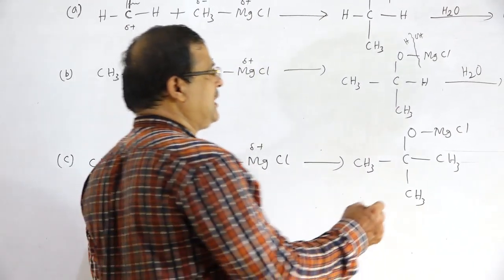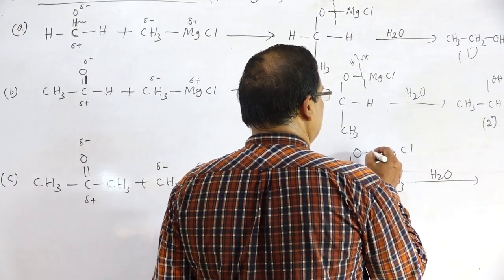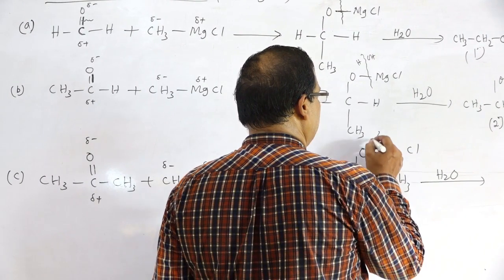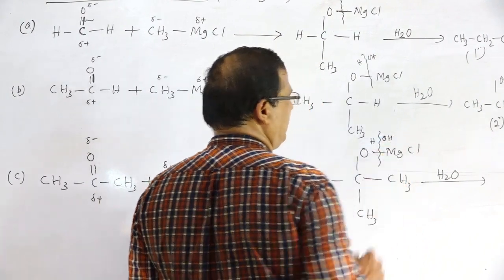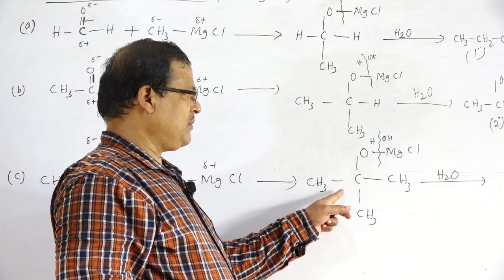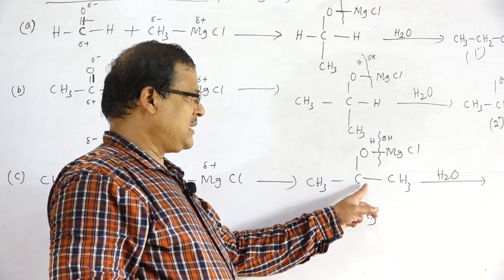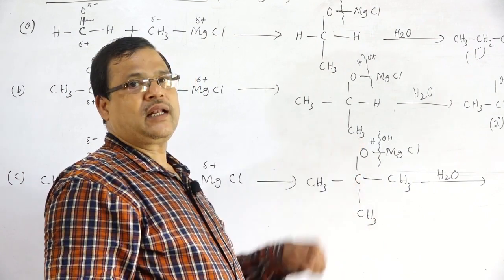Then what will happen? That undergoes hydrolysis. So this bond will break, H and OH to both sides. Then what will happen to this compound? The carbon atom that is linked to 3 carbon atoms is a tertiary carbon atom, and with OH linked, it is a tertiary alcohol.